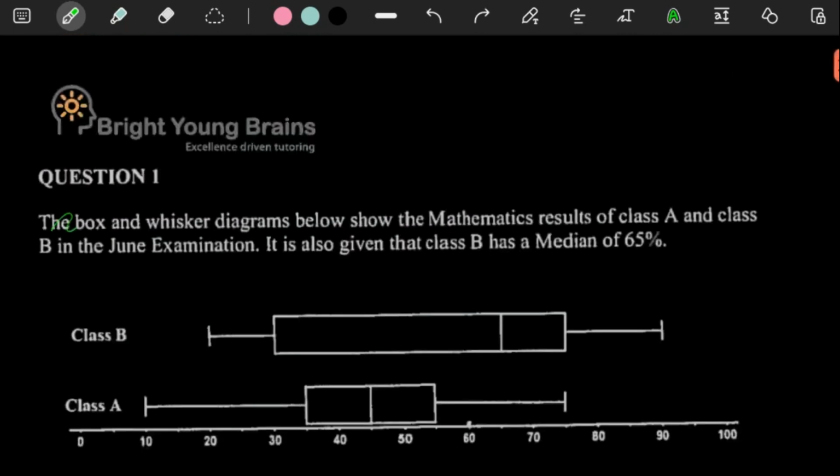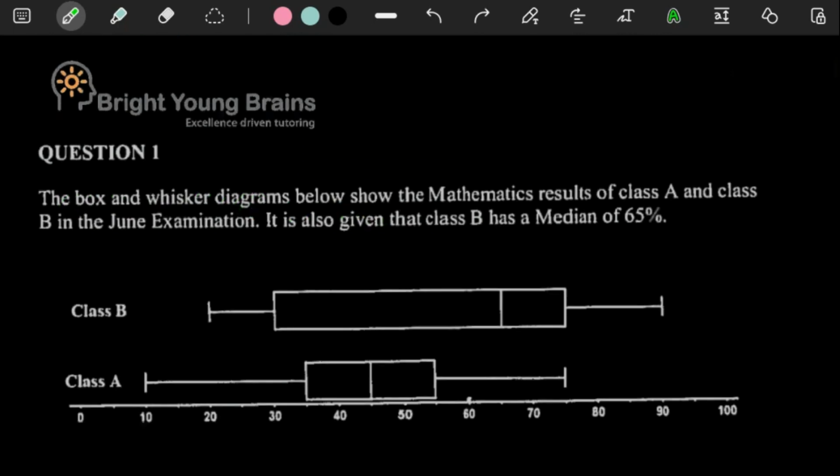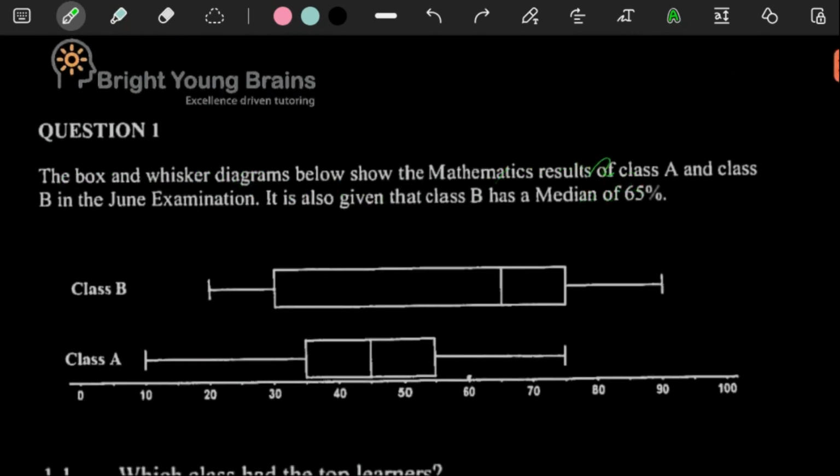Question 1 says the box and whisker diagrams below show the mathematics results of class A and class B in the June examination. It is also given that class B has a median of 65%. This is where Q2 is, because remember, Q2 means median. Our median tells us where half of the data is, so 50% of everyone got below 65, and 50% got above 65.